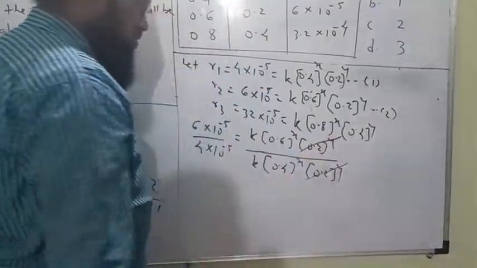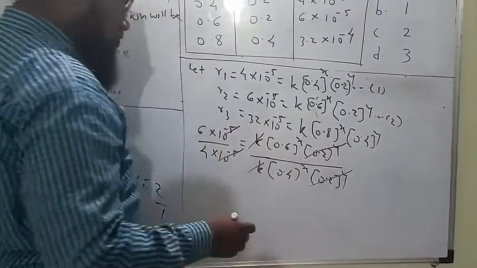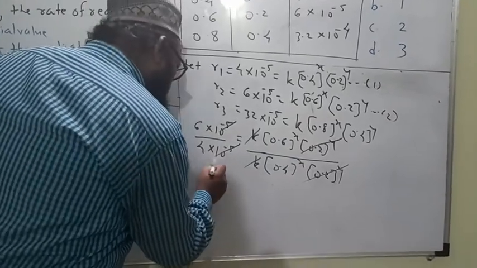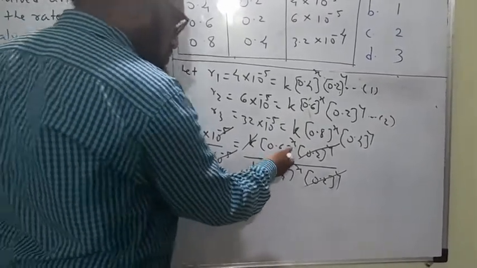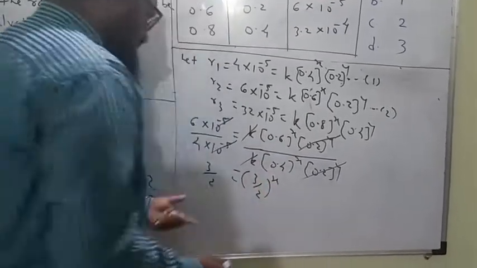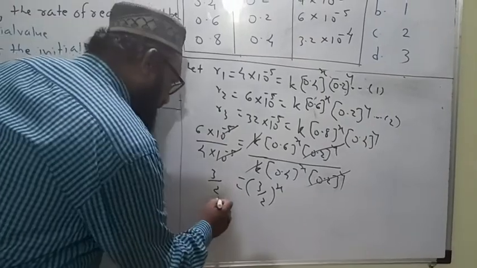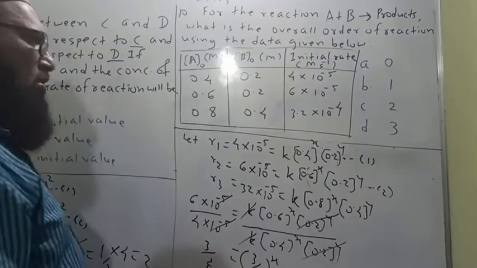These cancel, k cancels, 10 raised to minus 5 cancels. 6 by 4 is equal to 3 by 2, and 0.6 upon 0.4 is again 3 by 2 raised to x. Then what is the value of x? x is equal to 1.